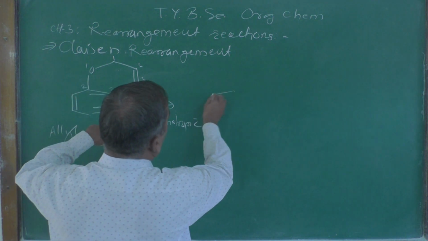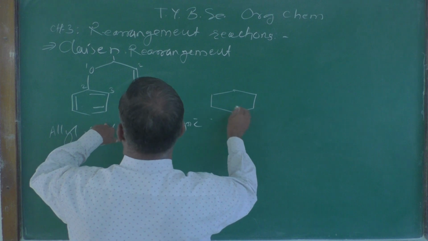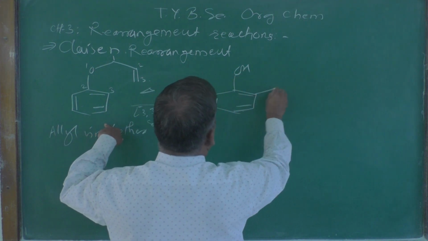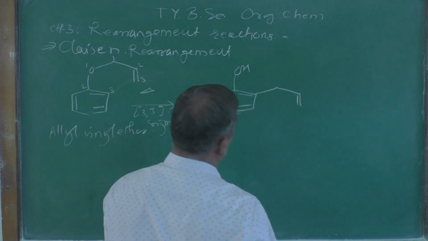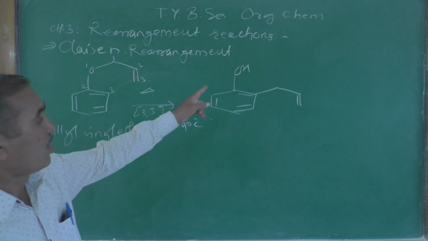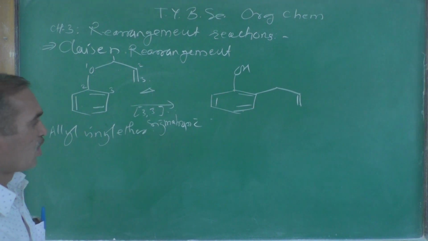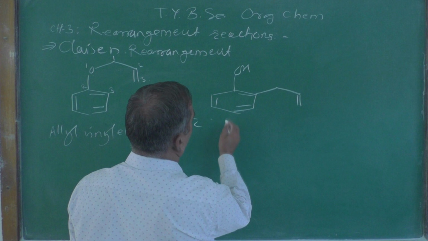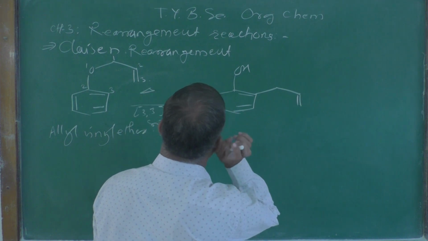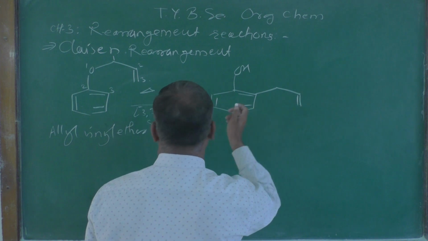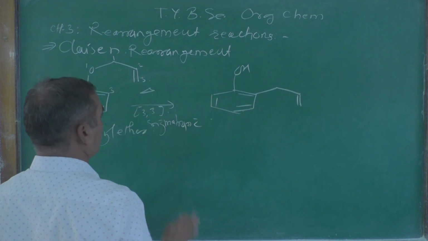And finally the product you are going to get will be this one, with OH here and the allyl group here. This is the product you are going to get, that is ortho-hydroxy allyl phenol, ortho-hydroxy allyl phenol.